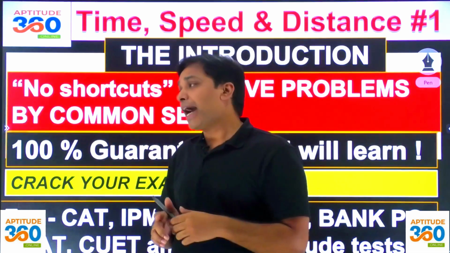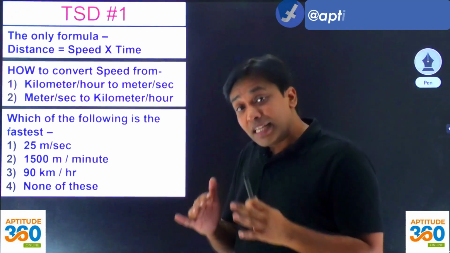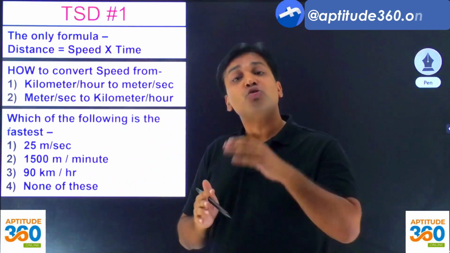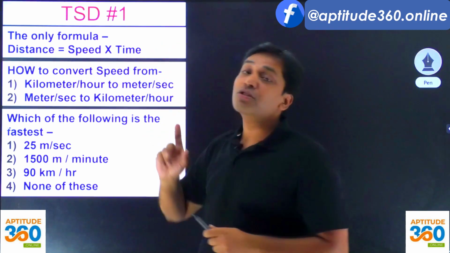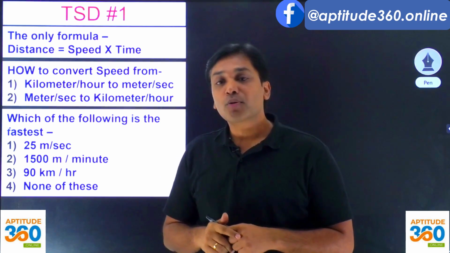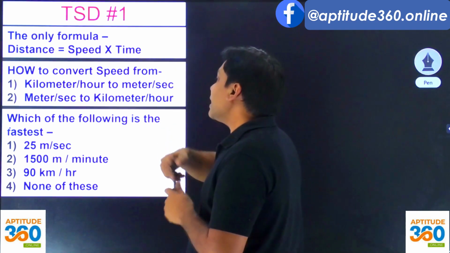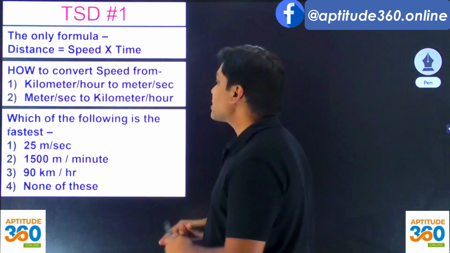So let us get started and try to understand this topic from the scratch. And you know the funny thing is there is only one formula in the entire topic. You can watch 25 videos, 30 videos, but you will find only one formula, which is going to be distance equal to speed into time. And you know this formula, right? So what should we be doing? First, let us learn to convert speed from kilometer per hour to meter per second and vice versa.